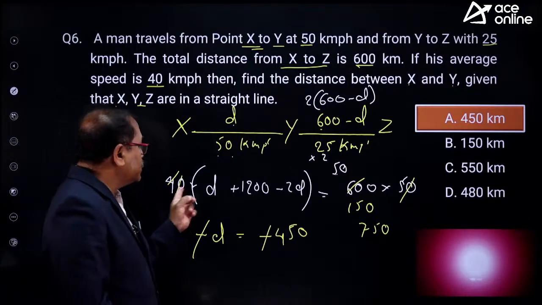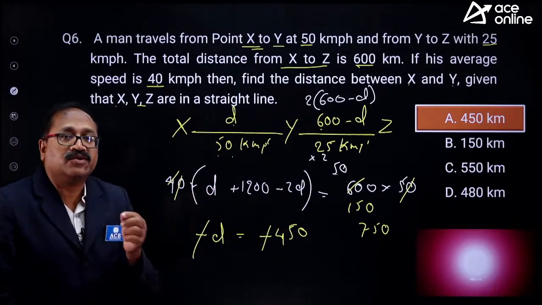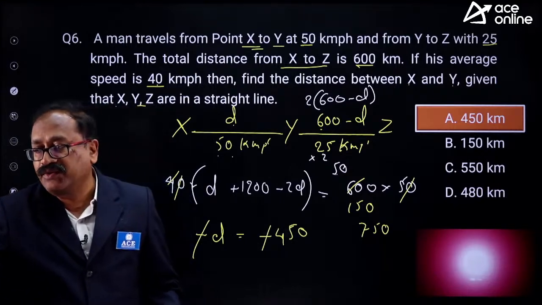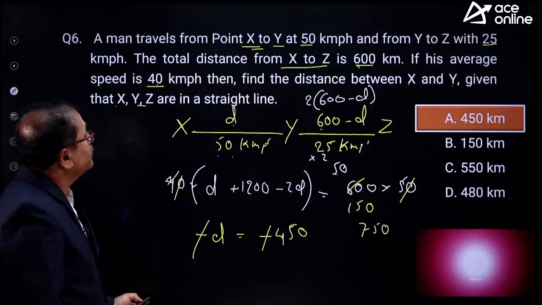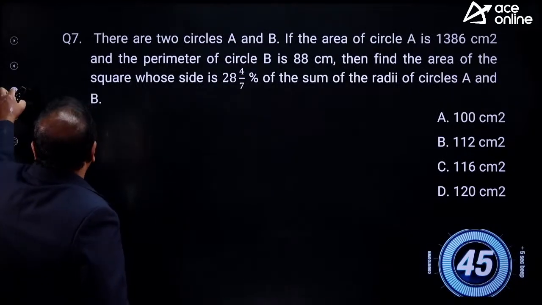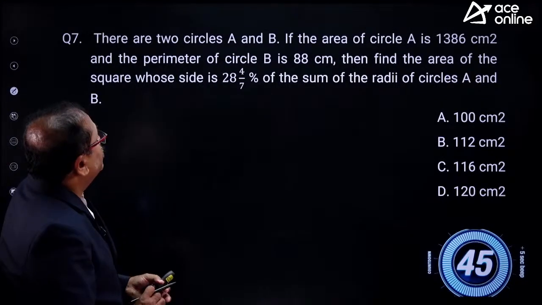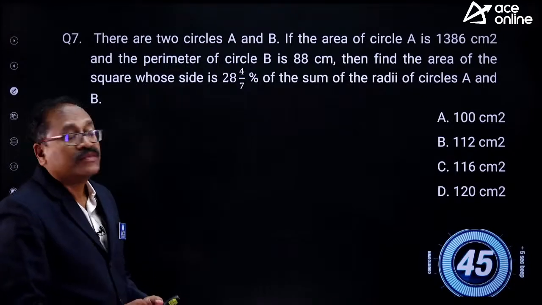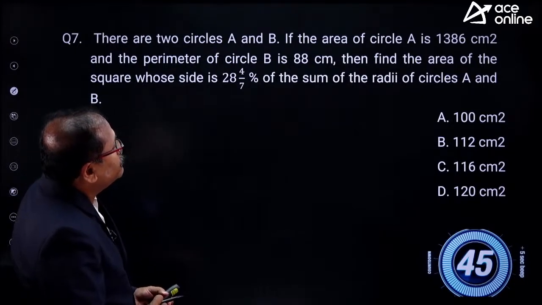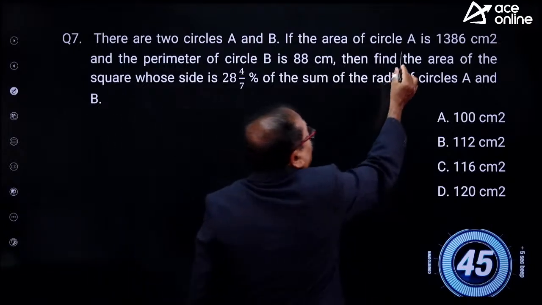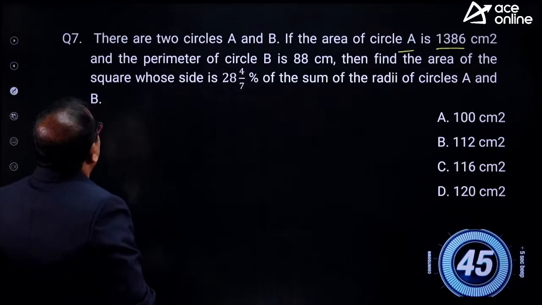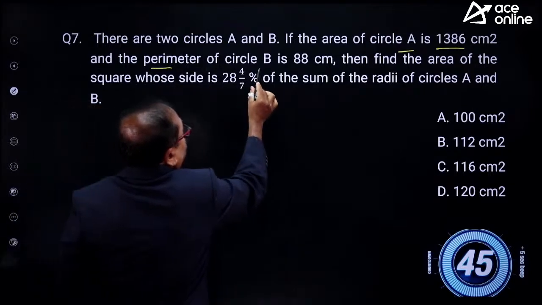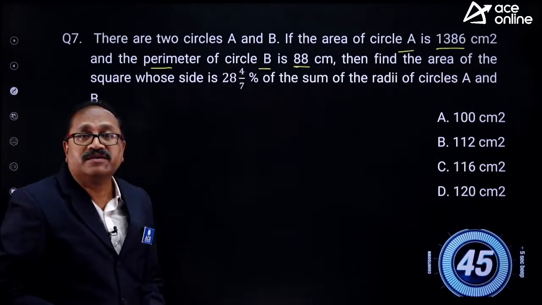But the beauty of this question is you are expected to know this line, then only it can be answered in an easier way. Chaliye, with one more question we will conclude this class. This is the question. There are two circles A and B. If the area of the circle A is 1386 square centimeter and the perimeter of circle B is 88 meter.